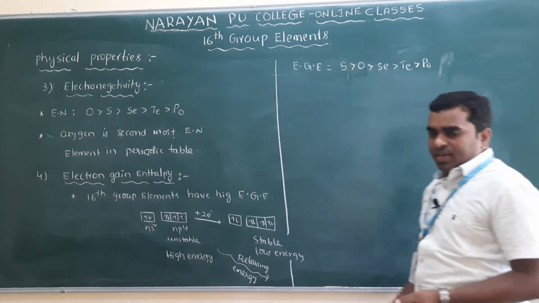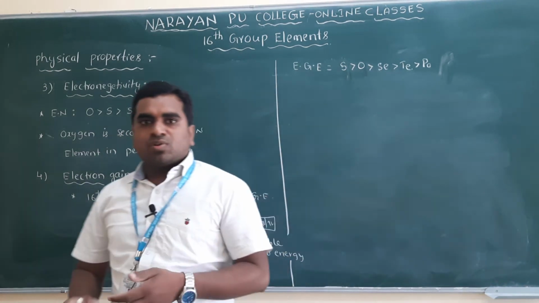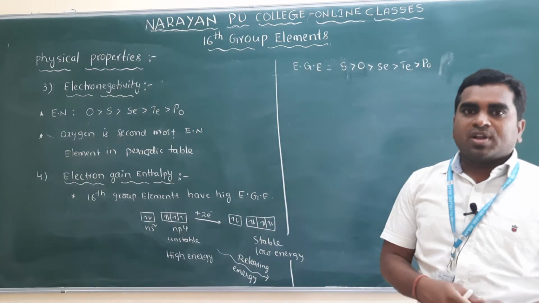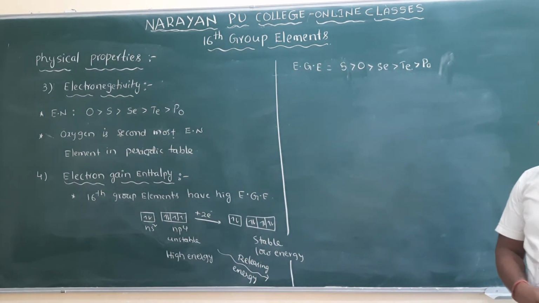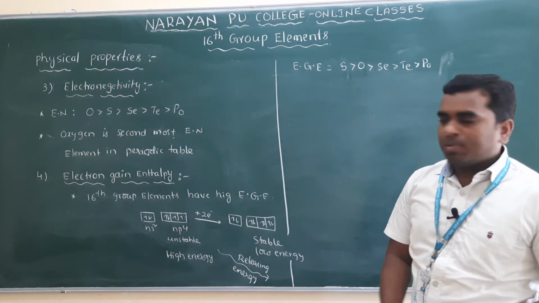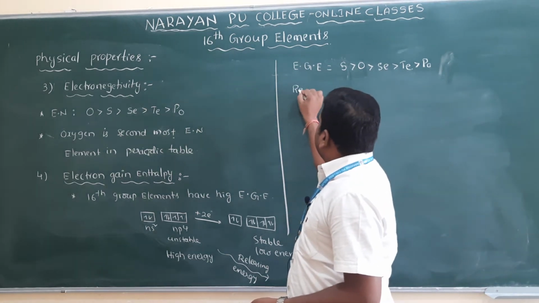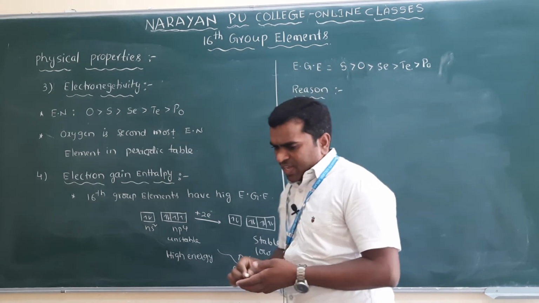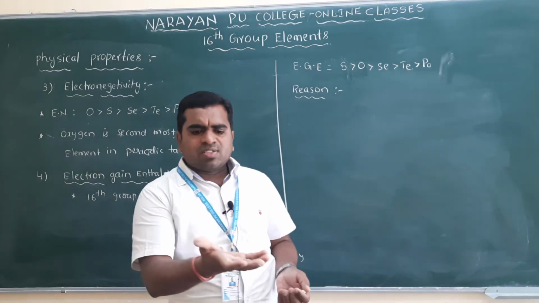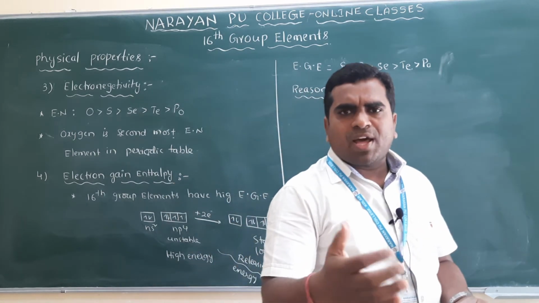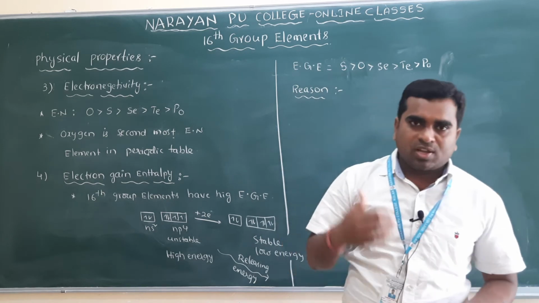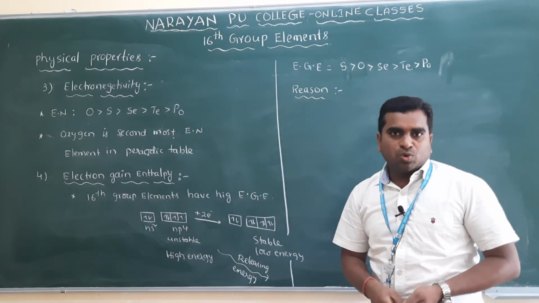Very, very important here. In the PU examination also, they ask this question: why does sulfur have a higher electron gain enthalpy value than oxygen? What is the reason? You know that oxygen is very small in size compared to the other elements of the 16th group.